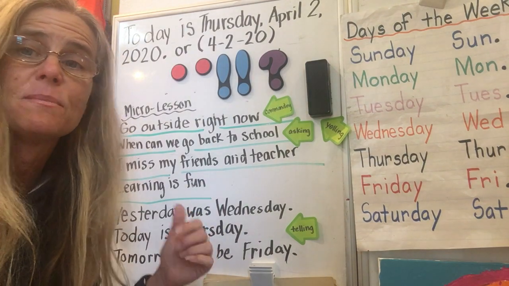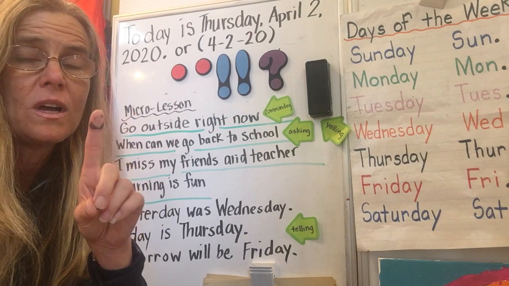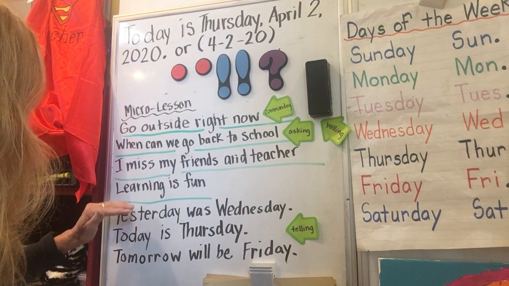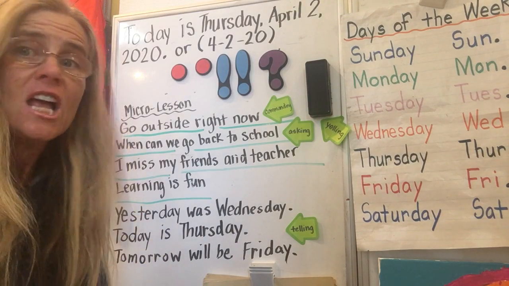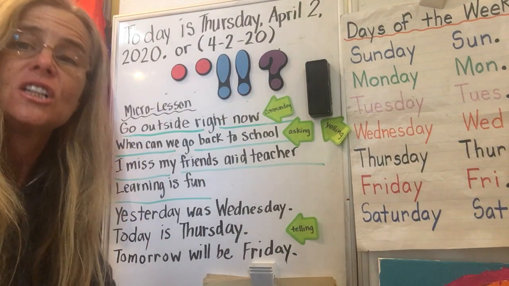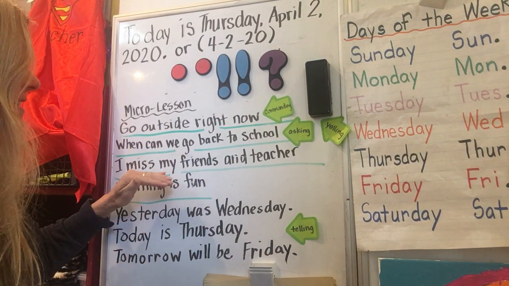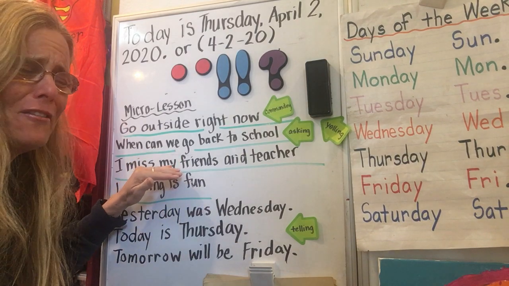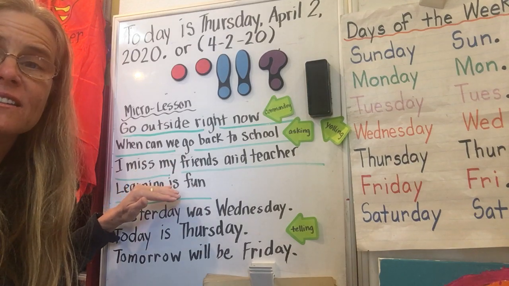Let's try the next one to see, because we're going to use each sentence type only once. So listen to the next one. Learning is fun. Now I didn't say, learning is fun! I could have, but I didn't. I said, learning is fun. So which one is just a telling sentence? I miss my friends and teacher. Learning is fun.